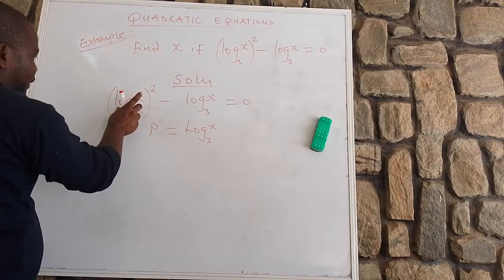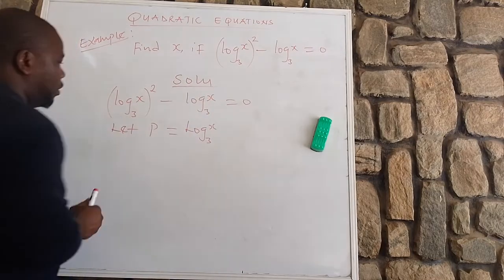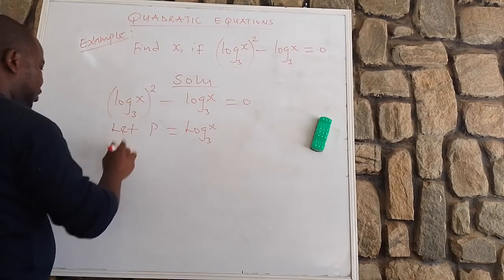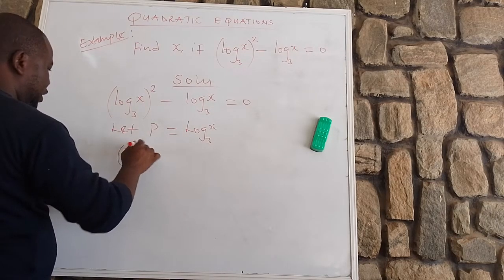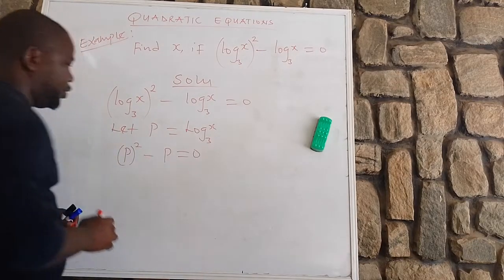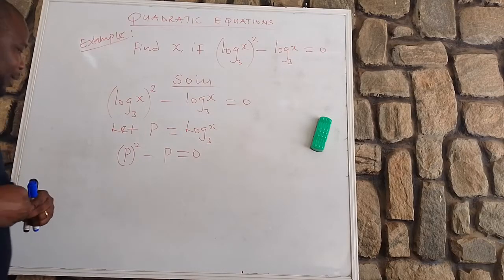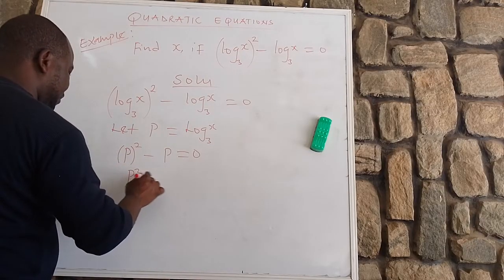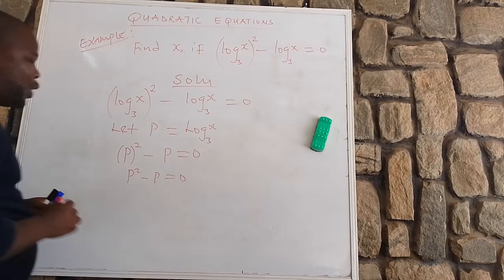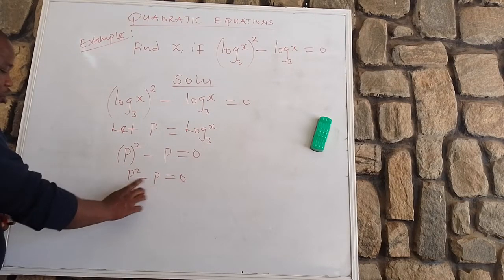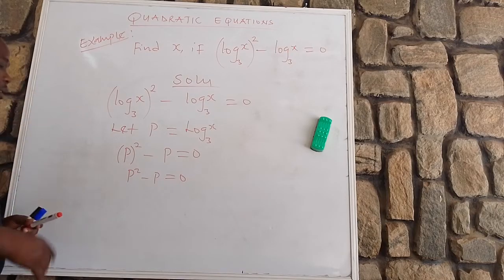So what do we have here? Log x base 3. What do you have here? Log x base 3. So here will now be P. Mind you, this is raised to power 2. Open bracket, close bracket, raised to power 2, minus P equals 0. If you agree with me, this is the same thing as P squared minus P equals 0. You can now see that you have transformed it into a quadratic form.